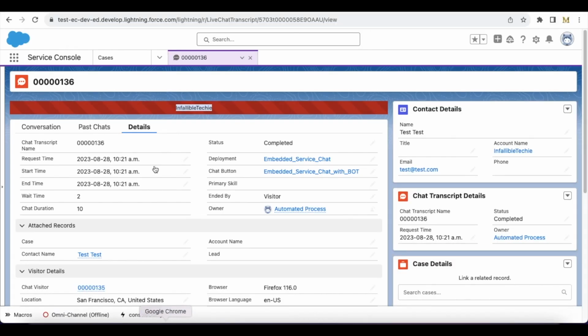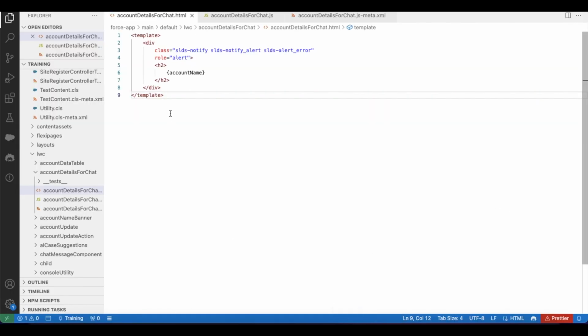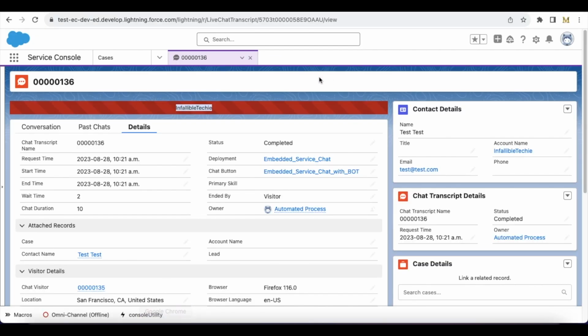Just to display as a banner, I created this div in my HTML Lightning Web Component. I'm using SLDS notify alert, SLDS alert error, the standard SLDS class from Salesforce, to display the account name like this.